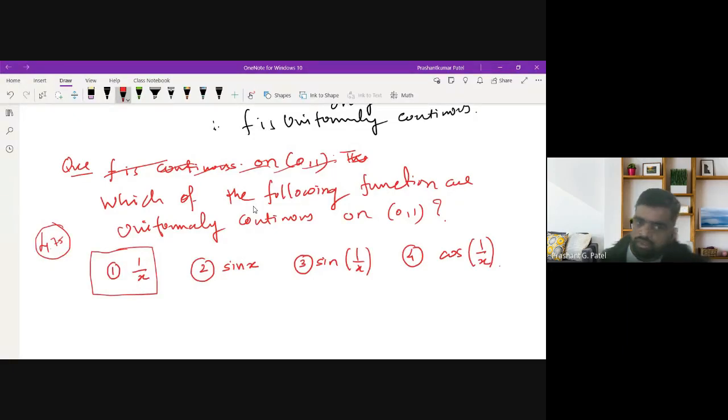Can you say that 1 upon x is continuous on this open interval (0, 1)?